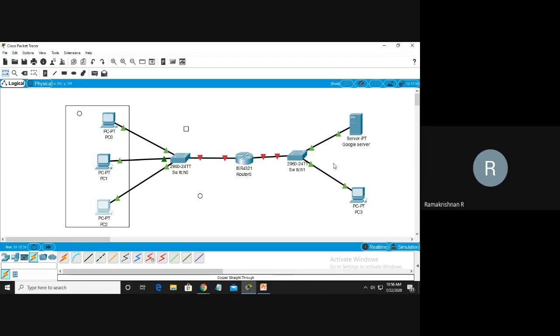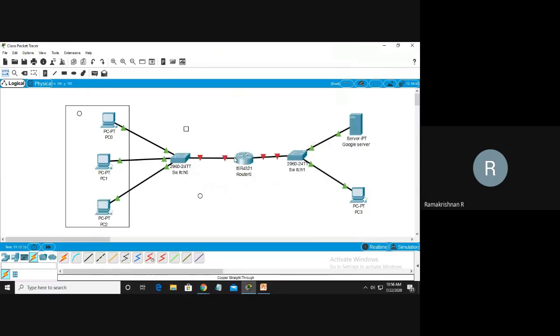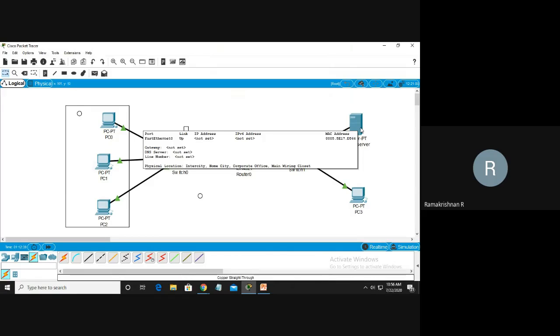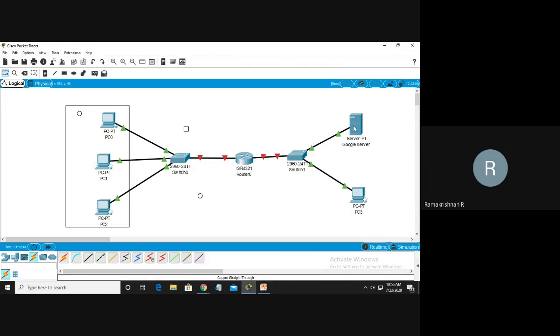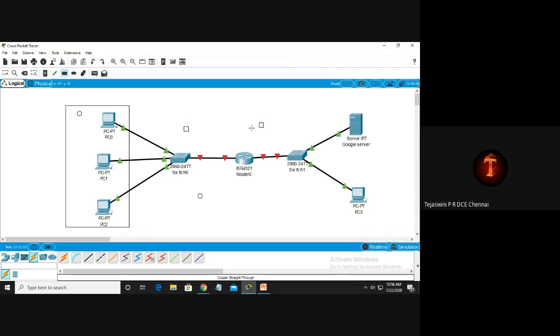For this computer, I need two node components, one is a switch, another is a router. On this side I need a server. Here dc.edu.in is running, here Google is also running, and here I am saying the client machine. This is the router and the switch I connected. These are two different.